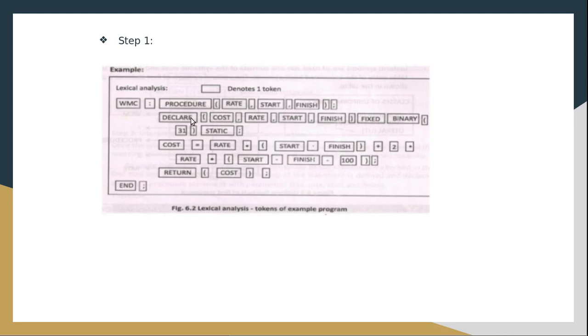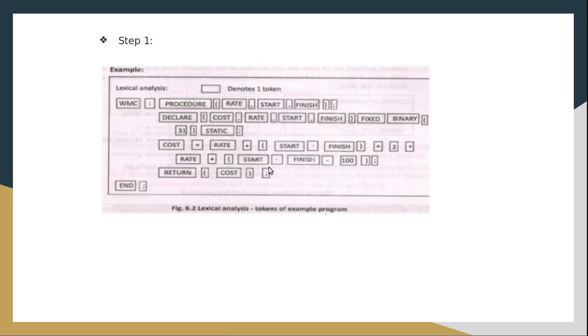So identifiers are the variables, then literals are the constants. You can see here 31, 200, these are the constants. So these are of type literal tokens. Then we have the terminal symbols. Terminal symbols include the keywords, procedure, and the special symbols and operators. So the brackets, semicolon, then the operators plus, star, then the keyword procedure, and the keyword declare, everything will be of the type token terminal symbol.